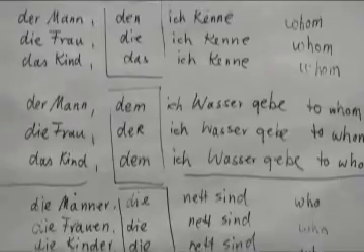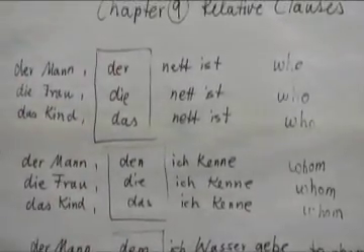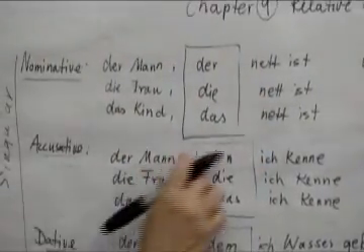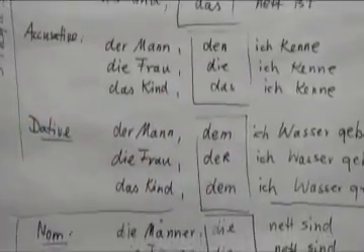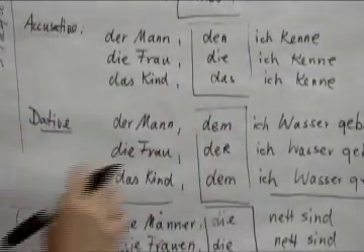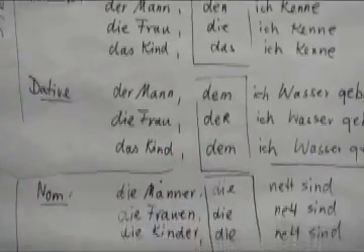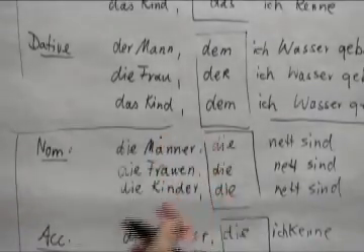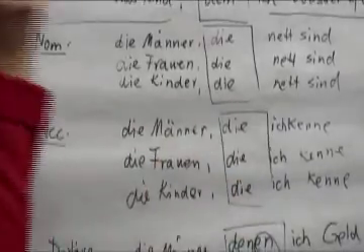And it all depends on the original article. What does it change to? Nominative case, just der, die, das. In the accusative case, der changes to den, die and das remain the same. In the dative, der changes to dem, die changes to der, das changes to dem. Alright? In the plural, all the nominatives are die. In the accusative, still die, because die doesn't change in the accusative.